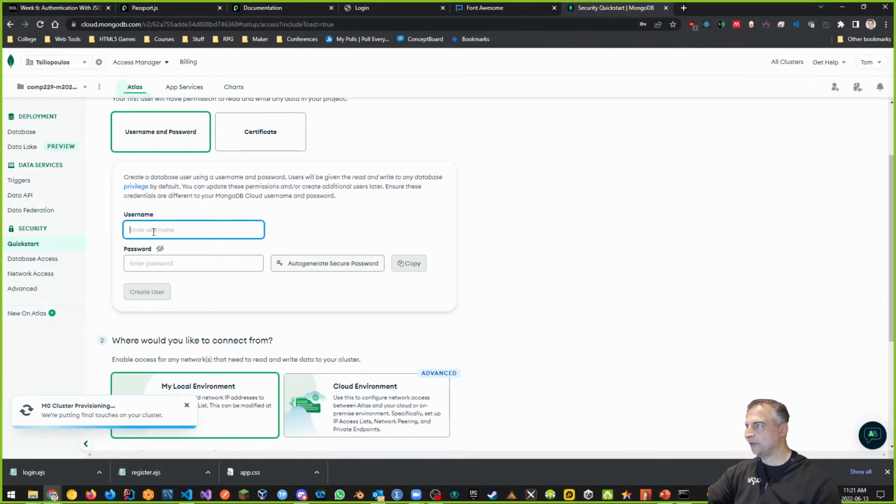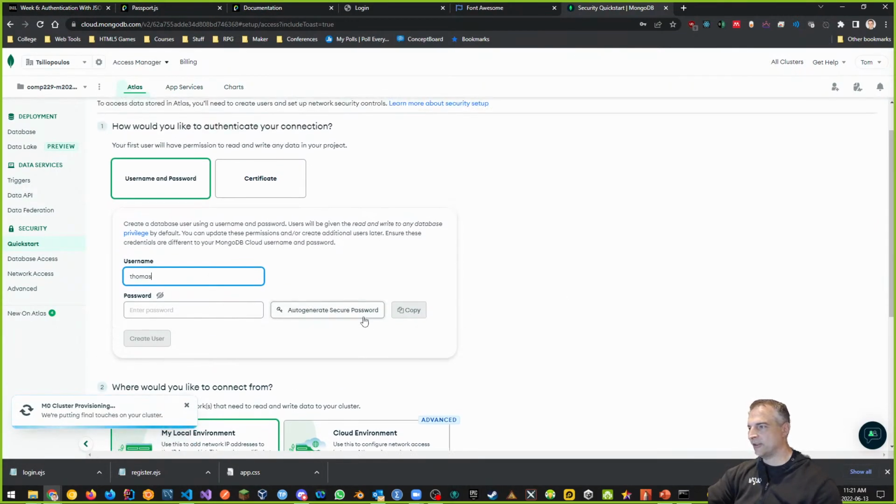And I want to create a username, right? So I'm going to use Thomas. But I'm going to auto-generate a secured password. Okay, so let's auto-generate that secured password. We can look at it. It looks like this, right? And I want to copy it. I recommend doing this when you do this the first time.